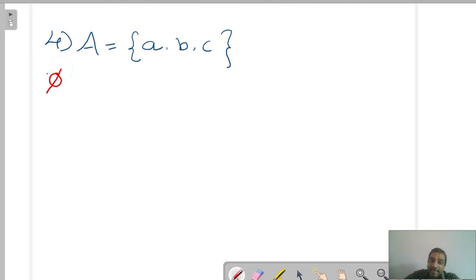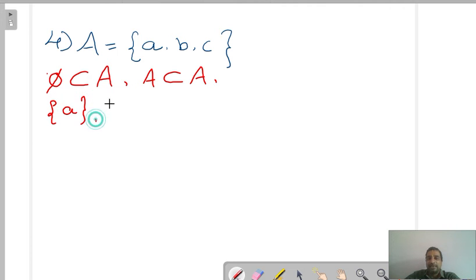First, the null set is a subset of A. Next, everyone is a hero to himself: A is a subset of A. Very nice. Next, the remaining single elements. Exactly, whatever you are saying is correct. Single elements {a}, {b} and {c}.